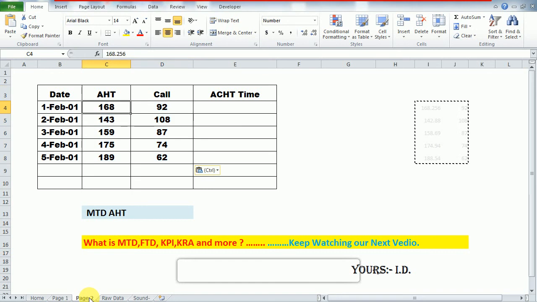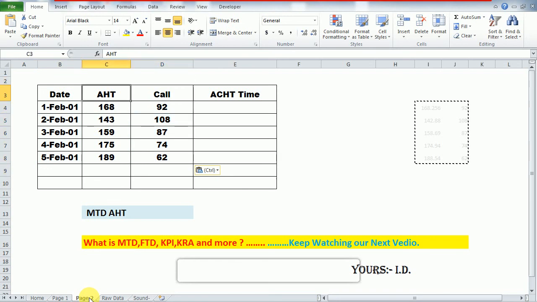Let's suppose for the first day, 1st Feb, the AHT would be 168 for 92 calls, and 143 for 108 calls, and 159 for 187 calls. This is the AHT on the given dates, and these are the calls.